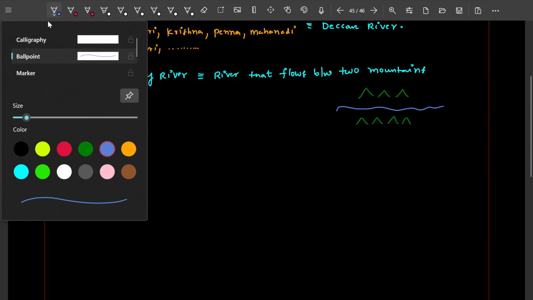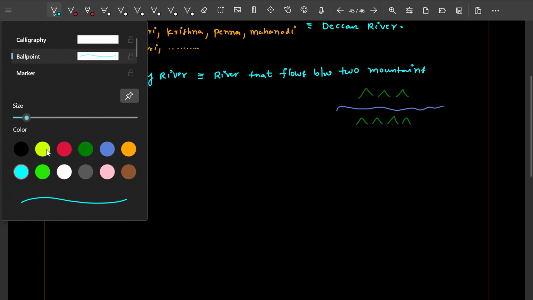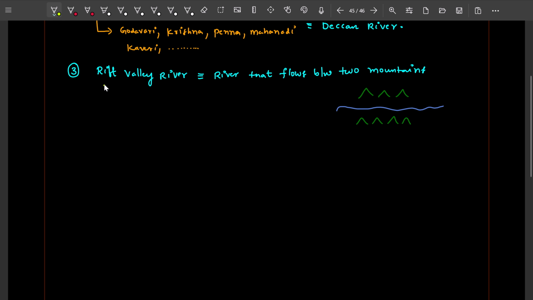And the next one, we have to see the different examples of these Rift Valley rivers. In India basically we have three Rift Valley rivers. Those are Narmada river, Tapi river, and Damodar river. These are the three examples of Rift Valley rivers in India.